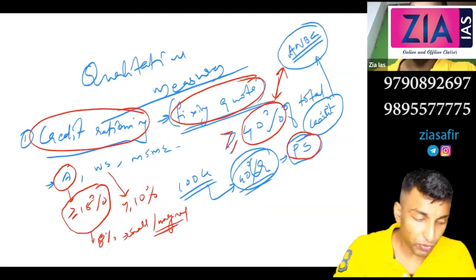Okay, now what about foreign banks? Do they have this priority sector lending? Yes, sir. Is there any relaxation for them, or for them also it is 40%? I think 32%. Yeah, foreign bank. See, foreign bank is divided into 2 categories.